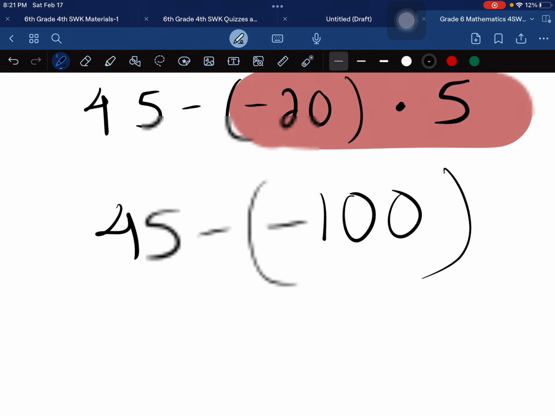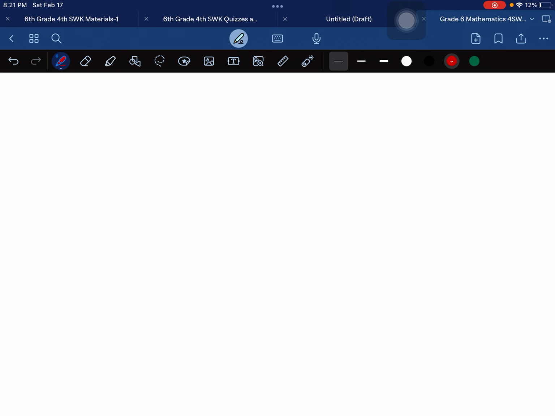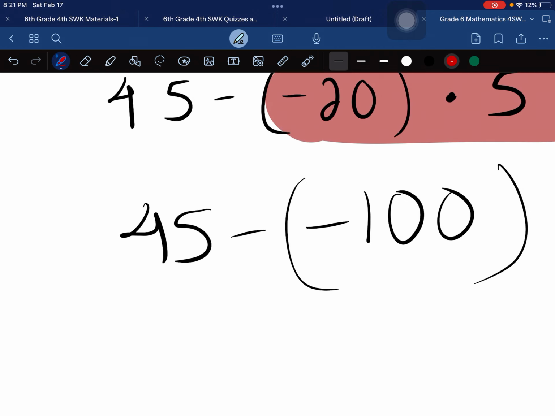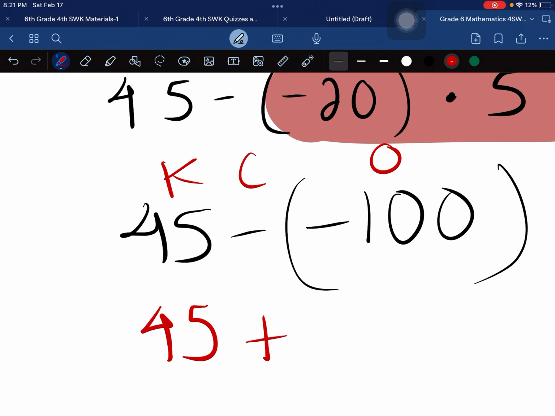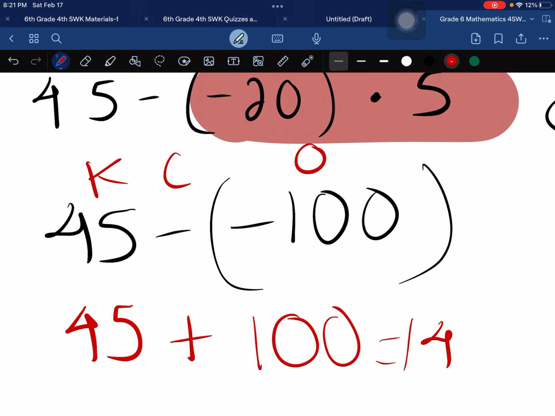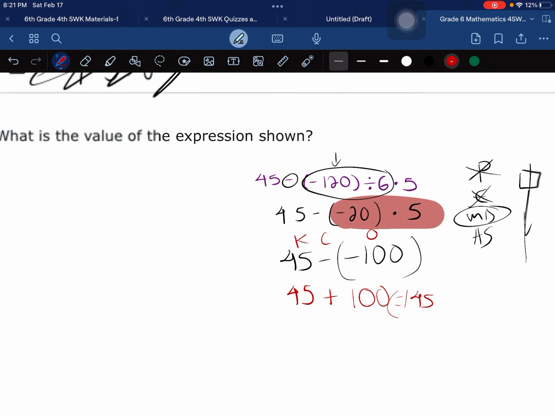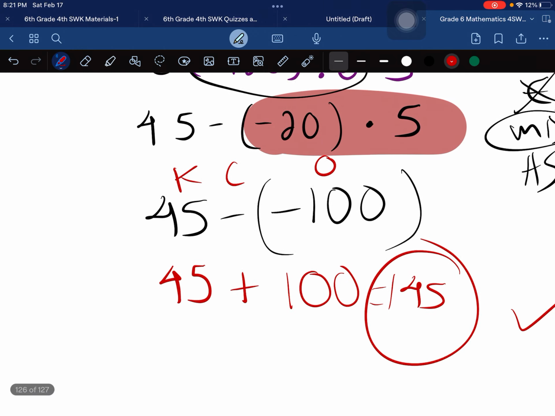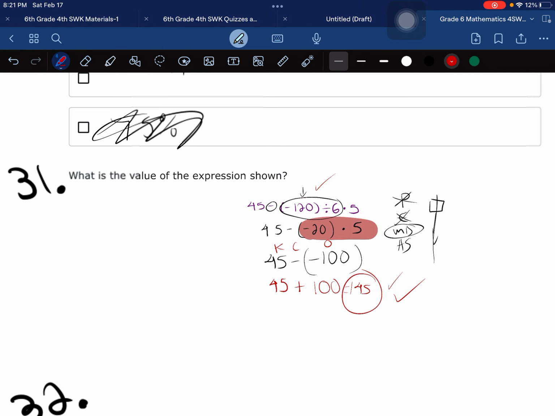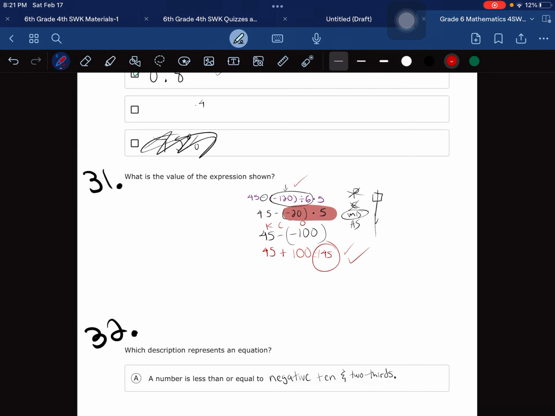45 minus negative 100. Because we're subtracting and we have a negative, something's going on. This is weird. So we're going to do KCO, that way we can have an addition problem. So we keep the 45 plus the opposite of negative 100, which is 100, and 145 is my answer. Look at that. It seemed super hard, turned out to be super easy. I know, right?